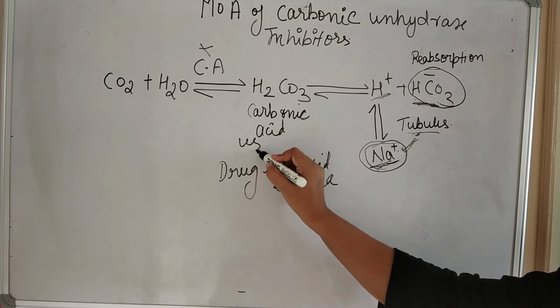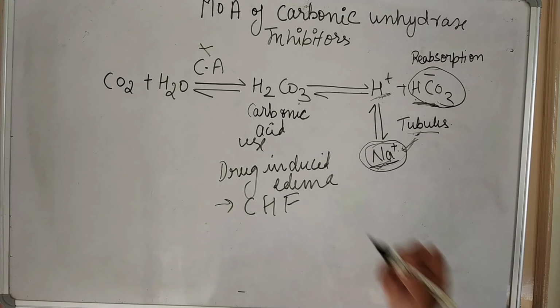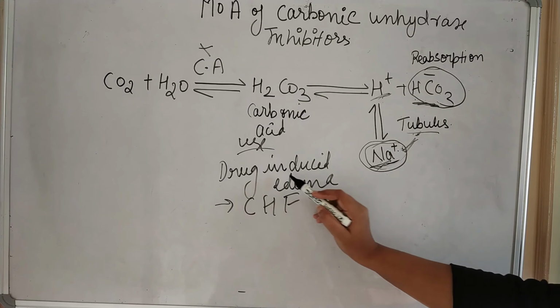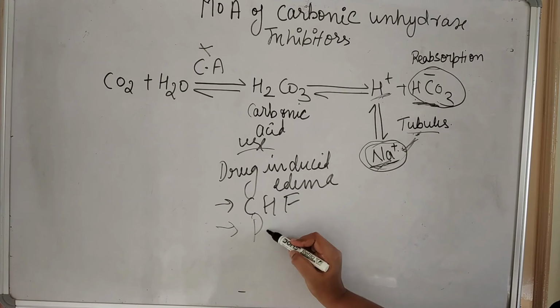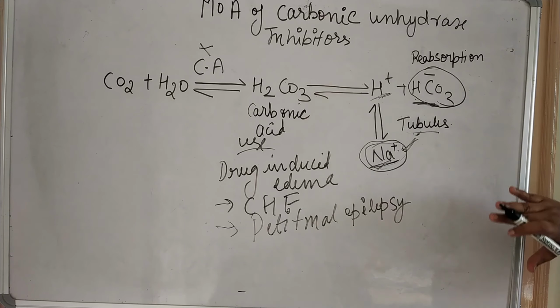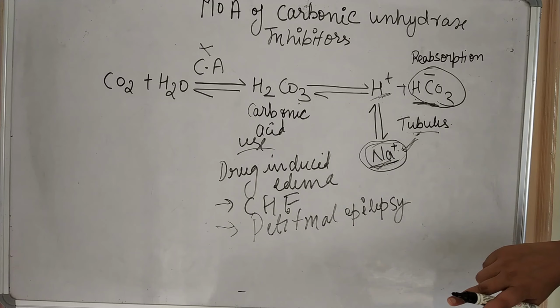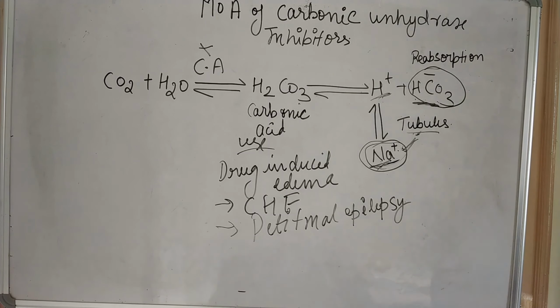Drug induced edema, congestive heart failure. Again, it is used in drug induced edema, congestive heart failure, and in petit mal epilepsy. So this is the use of carbonic anhydrase inhibitor drugs. For example, in the synthesis you have seen acetazolamide. Its medicinal use is drug induced edema, congestive heart failure, and petit mal epilepsy, and it is also given in combination with other drugs in the treatment of hypertension.